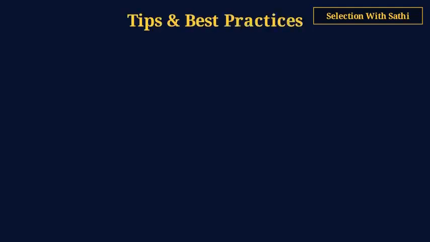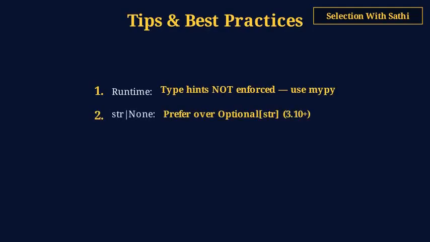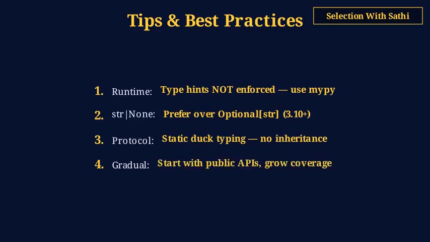Key tips to remember. Type hints are not enforced at runtime. Use mypy or pyright to check them. Use str | None in Python 3.10+ instead of Optional. Protocol enables static duck typing without inheritance. Start gradual typing with public APIs first and grow incrementally.